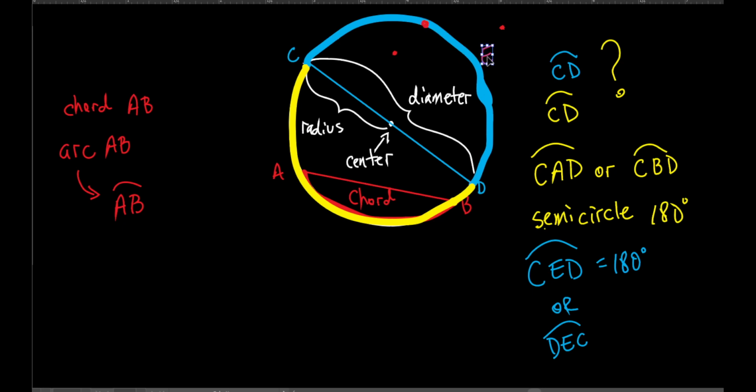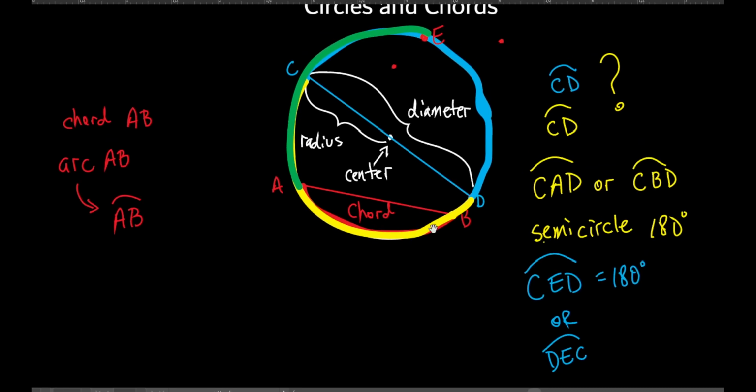Is that all right? Okay, so watch. I'm doing that for a reason. There we go. And let's change this. Change it to green. What if I did this? What if I went from A to E? Oops, missed it. Anyway. It's not as easy as it looks. What could I call that green arc?